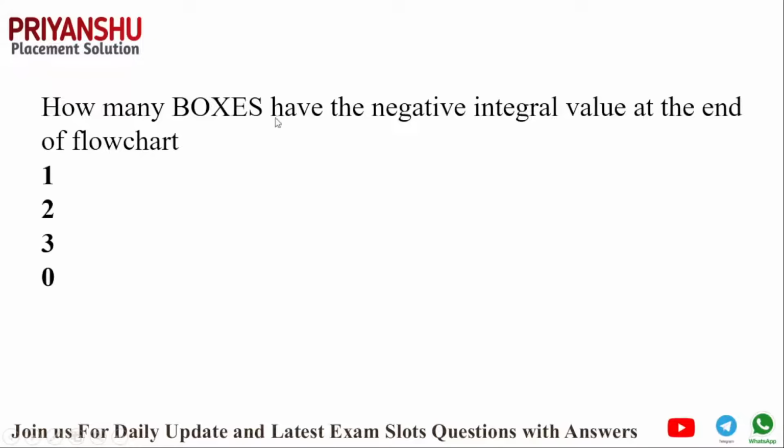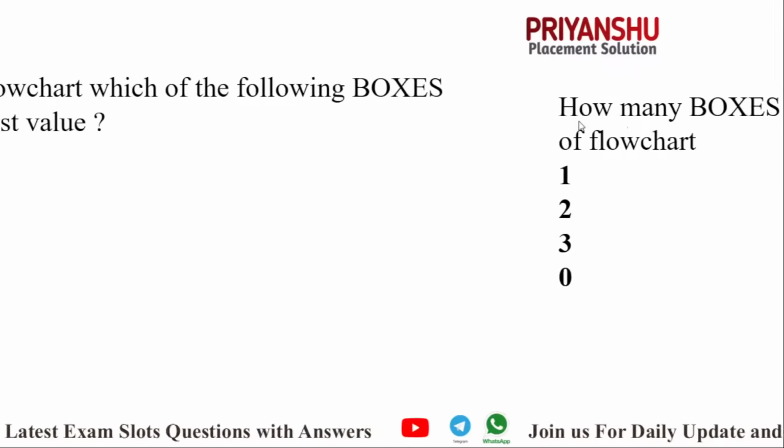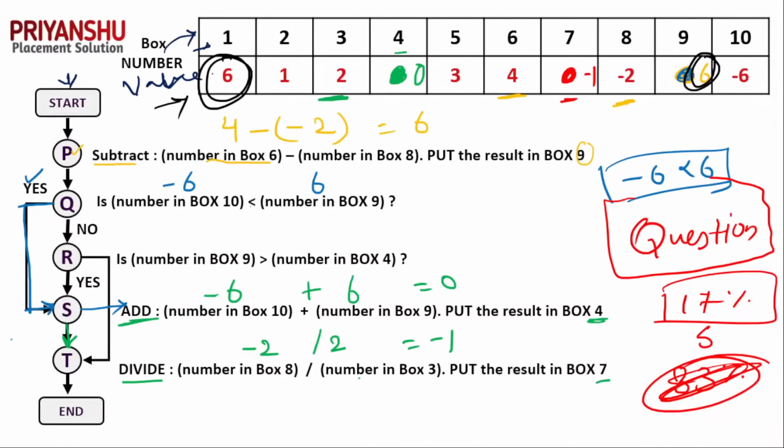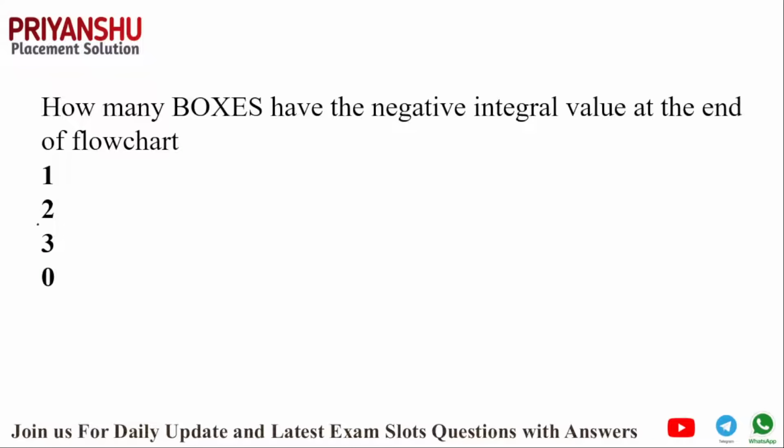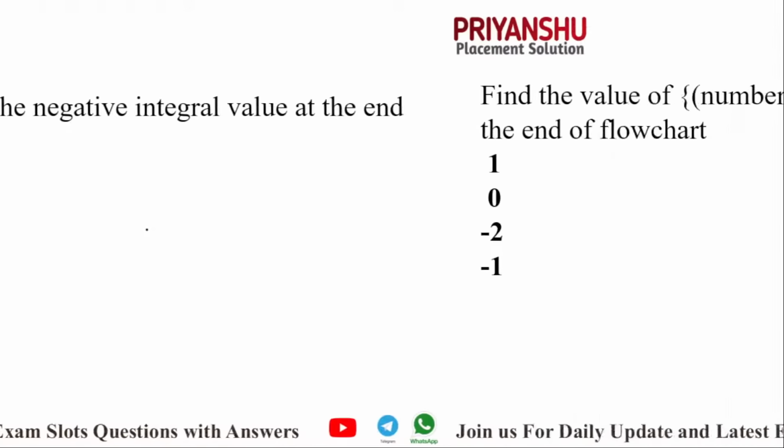The next question is, how many boxes have a negative integral value at the end of the flowchart? Negative integral means which boxes have a negative value? We need to find those boxes. So how many boxes have a negative value? This one, 2 and 3. Total 3 boxes have a negative value. So the answer is 3. Yes or no? The answer is 3. Clear? Let's move to the next question.